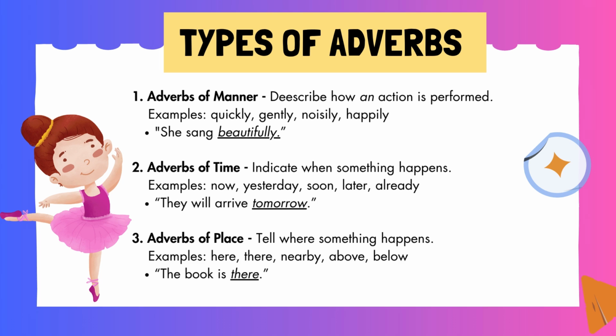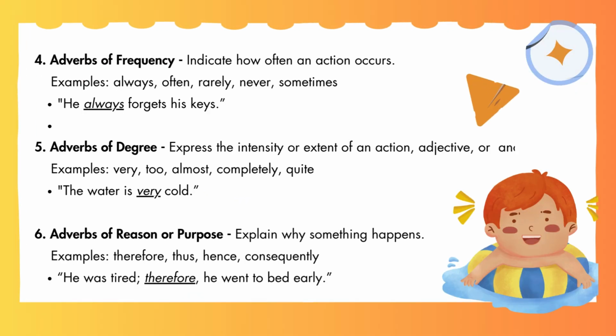Third one is adverbs of place. Adverbs of place tell where something happens. For example, the book is there. Fourth one is adverbs of frequency. Adverbs of frequency indicate how often an action occurs. For example, he always forgets his key.